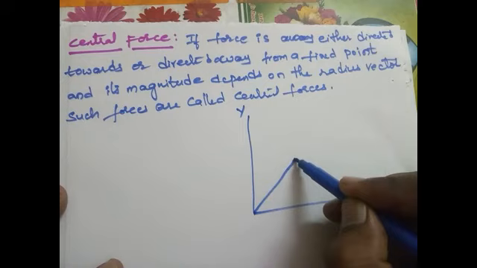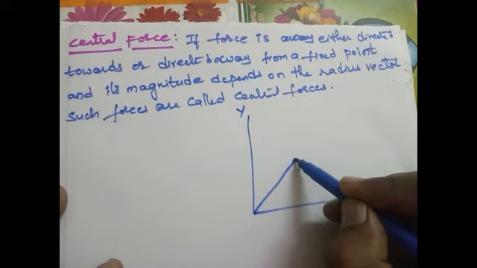Now the electrostatic force acting between the two charges is directly proportional to q1 and q2. That means F is directly proportional to the product of the charges q1 q2, and F is inversely proportional to the square of the distance between them. Therefore, F is inversely proportional to r square, which can be written as F is directly proportional to 1 by r square. So from these two relations, what do we get?